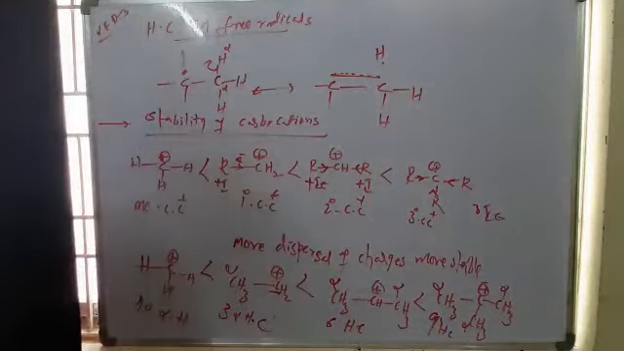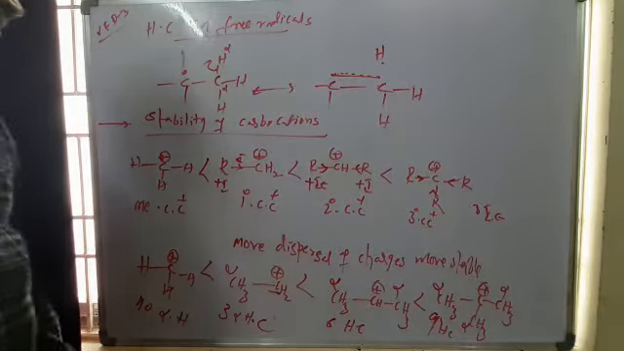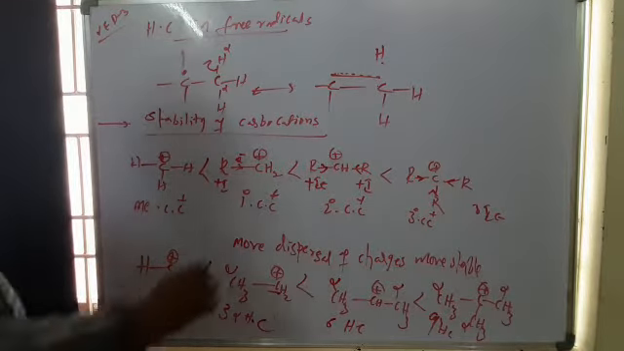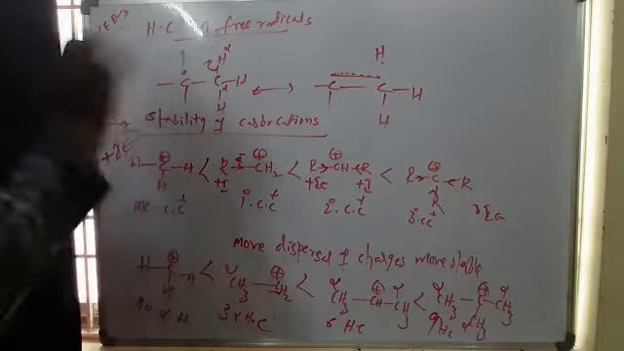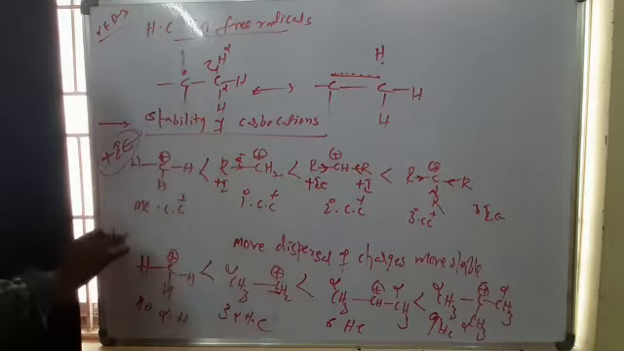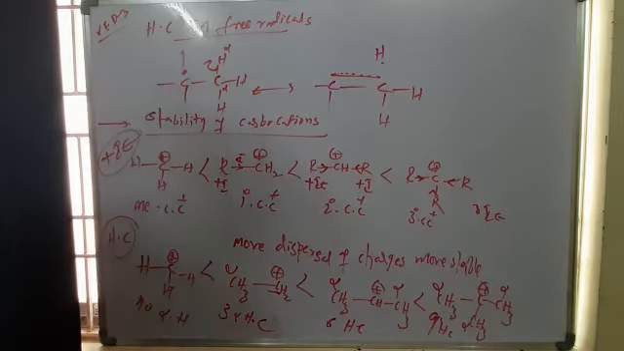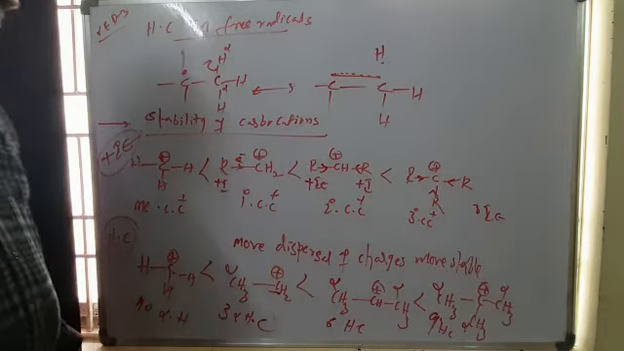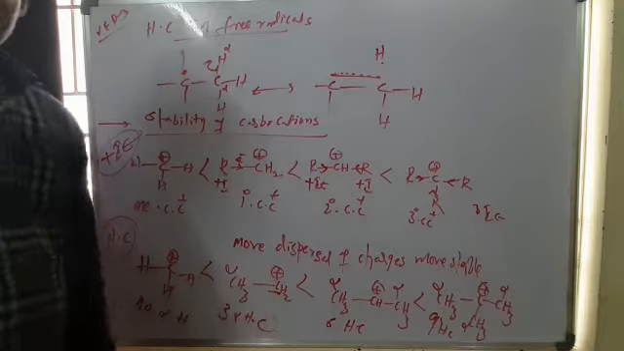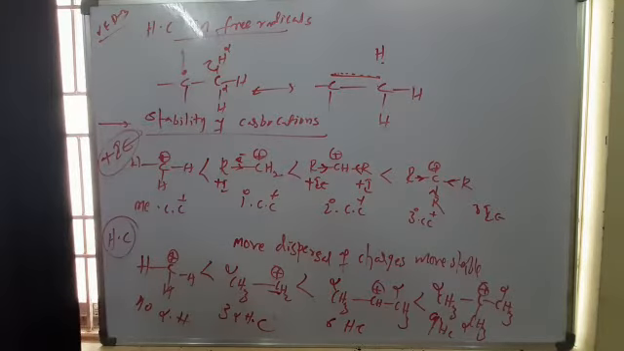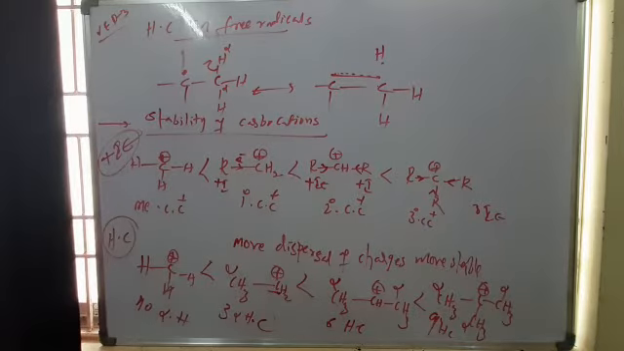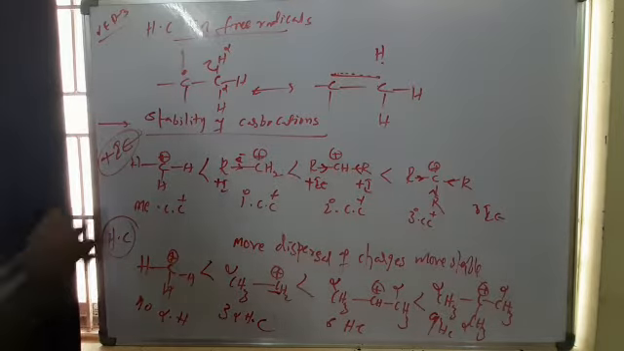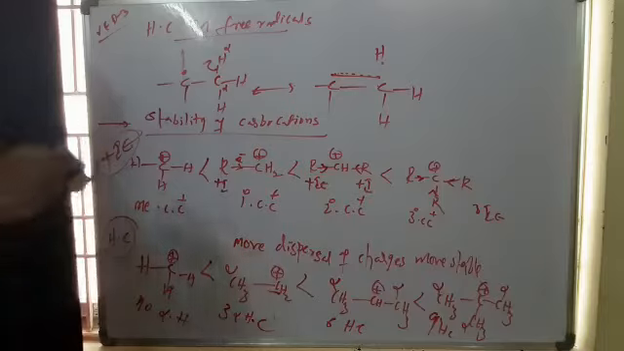So the stability of carbocations can always be explained by 2 factors: the plus inductive effect and also hyperconjugation. So always the methyl carbocation is less stable than primary, then after that secondary, then after that tertiary carbocations. Next, the stability of free radicals.